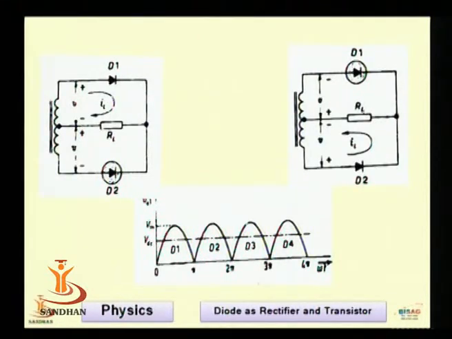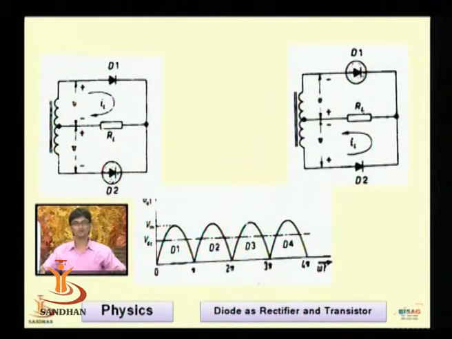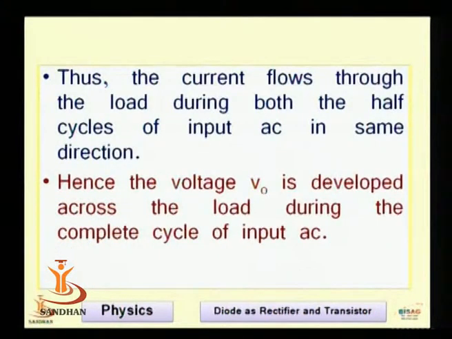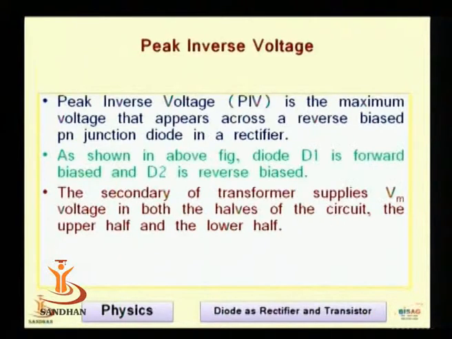These are the workings of diode D1, diode D2 and the waveforms. In the positive half cycle, D1 conducts. So if you try to see the particular waveforms, the first waveform, that is 0 to pi, is due to the diode D1. Then comes pi to 2 pi. In the pi to 2 pi region, we are getting the negative half cycle, and the negative half cycle will give you output through D2. Thus the current flows through the load during both the half cycles of the input AC in the same direction. Hence, the voltage V0 is developed across the load during the complete cycle of the input AC.